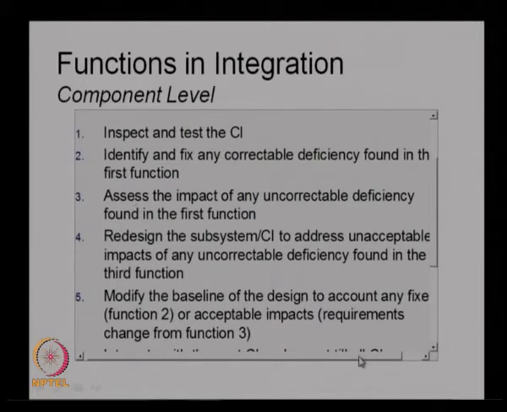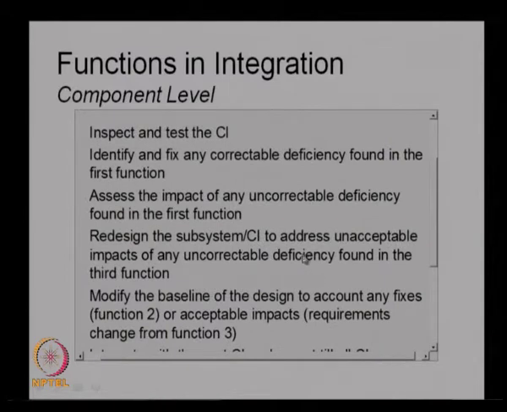And then we redesign the CI to address unacceptable impacts of any uncorrectable deficiency found in the third function. That is, if you have some uncorrectable deficiency and we assess the impact, and if there is a serious impact of this uncorrectable deficiency, then we go for the redesign of the system. If the impact is very minimal, then we do not really need to go for the redesign, we will accept that component with the uncorrectable deficiency.